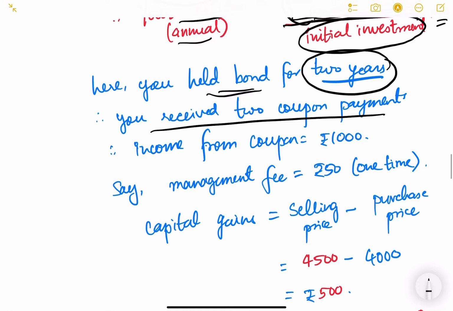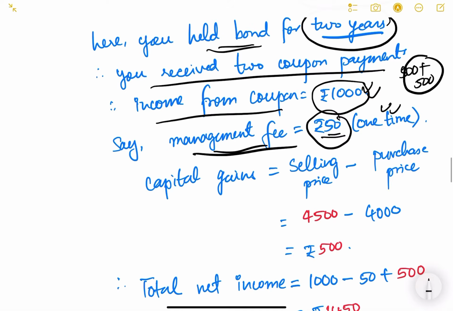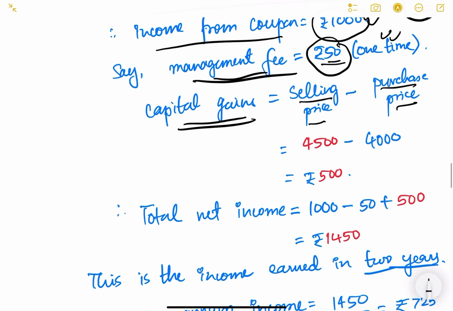So I am holding the bond for 2 years, right? And I have received 2 coupon payments. So my coupon income is 1,000 rupees, 500 plus 500 for 2 years. My management fee was say 50 rupees. It was a one-time fee, which I had paid in the first year. My capital gains are selling price minus purchase price. You know the formula for capital gains. I sold the bond at 4,500 and purchased it at 4,000 rupees, so my capital gain is 500 rupees.